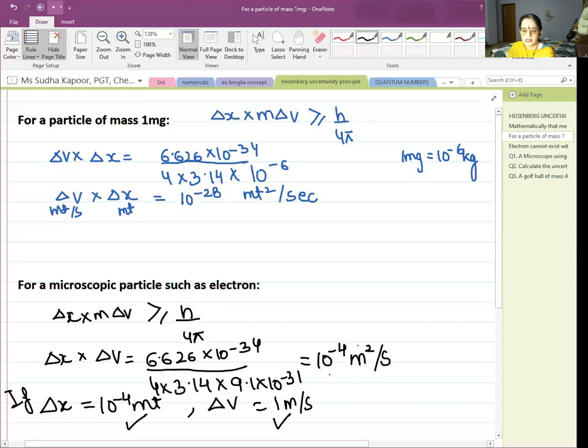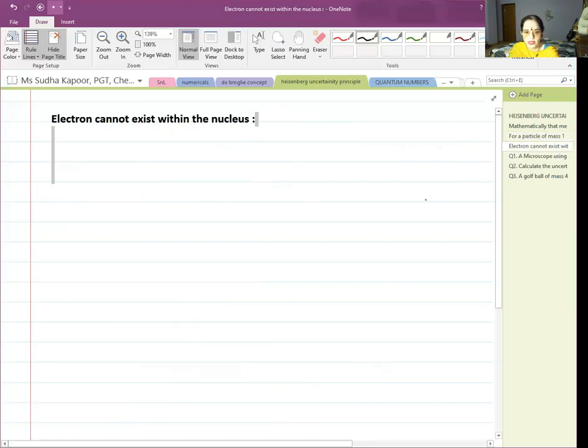Now let us consider one more very important thing that comes along with Heisenberg: an electron cannot exist within the nucleus. So now let's see how we can find out that the electron cannot exist in the nucleus. For this we consider delta X to be equal to the diameter, that is the maximum displacement the electron can show if it is in the nucleus. So delta X in this case comes to nearly 10 to the power minus 15 meter, which is the value for the diameter of the nucleus.